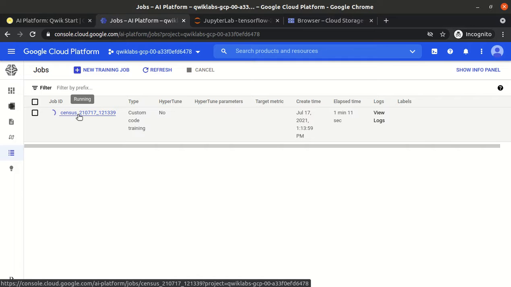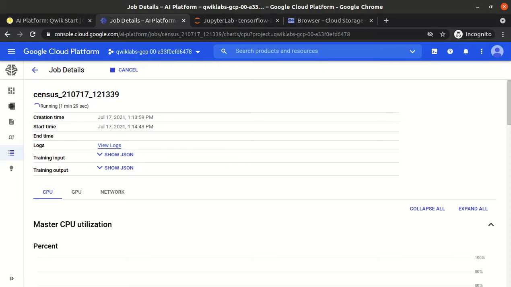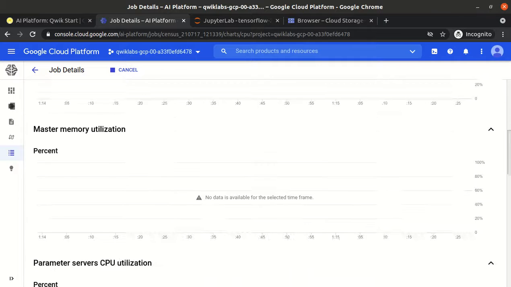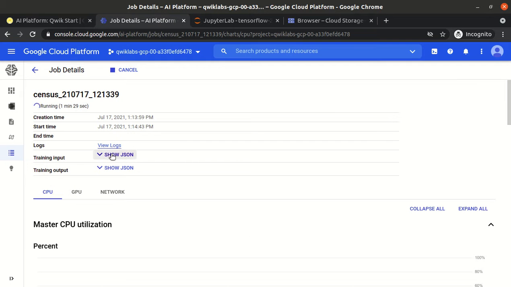Our code is placed in our VM, but the job is not running inside the VM. The job is running on the cloud platform, automatically.